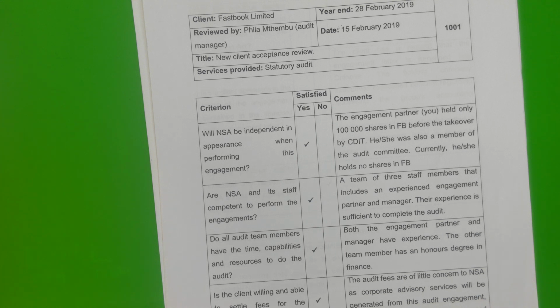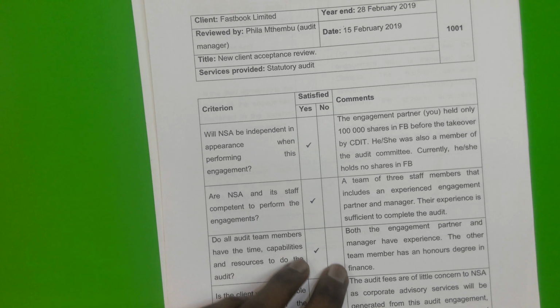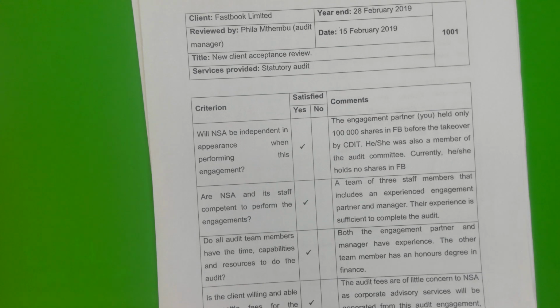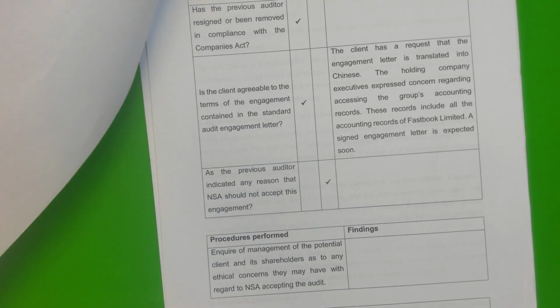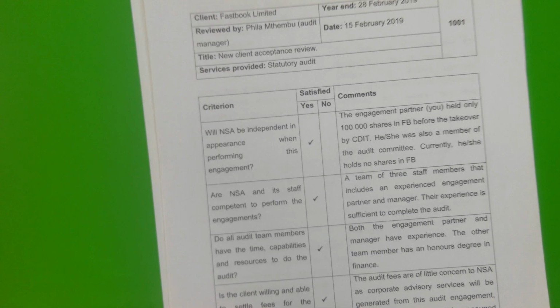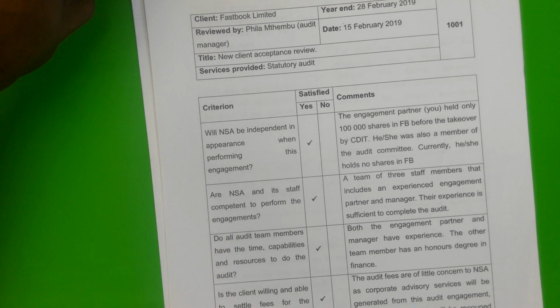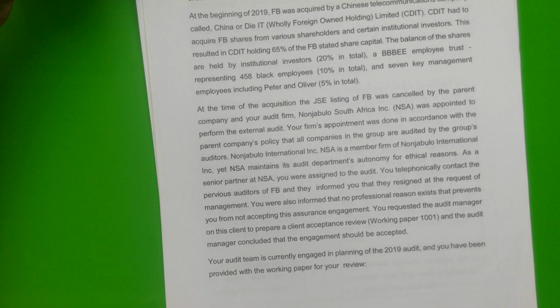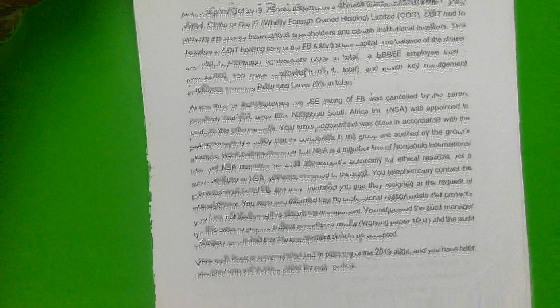So many of you missed the point about the communication with the previous auditor, right? You all said that because we had a telephonic conversation with the auditor, that should be enough. But if you go back and have a look at your standards, you will see that you can't just have a conversation with the previous auditor.